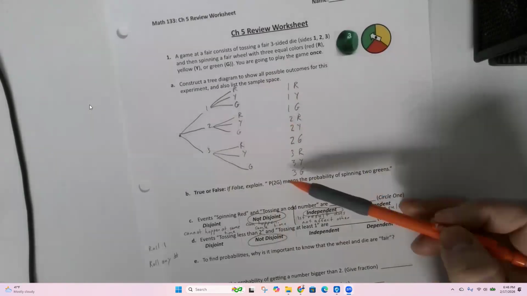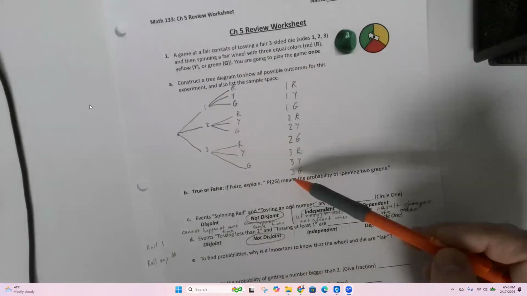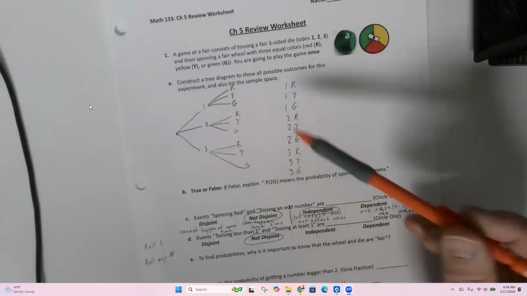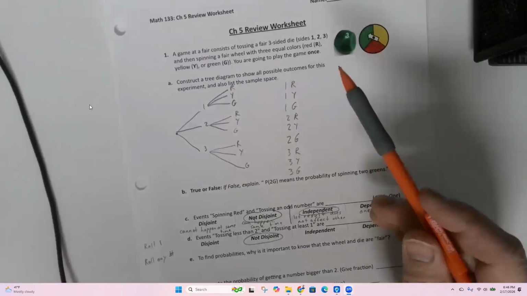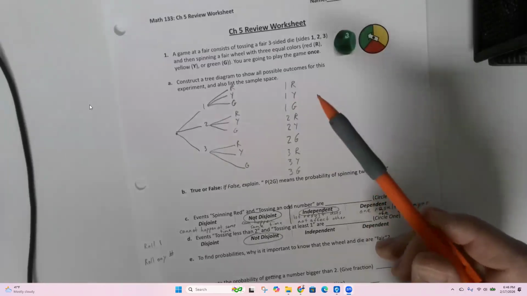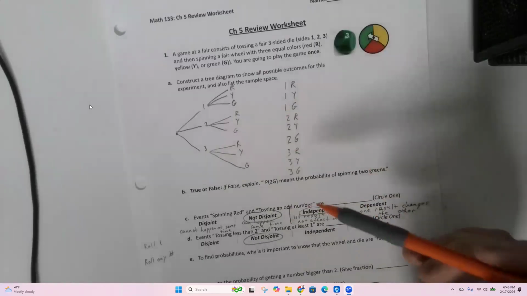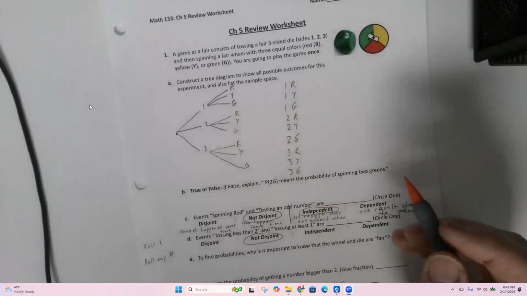No, I didn't, right? We're going to play this game once. We're going to get one of these results. Maybe you get the same result twice, or maybe you do get all of these different results if you play the game over and over and over. But we didn't actually play the game. We didn't actually do the experiment. All we've done is discuss the possibilities. So that is classical. That is theoretical. We haven't actually rolled the dice. We'll see examples later on this worksheet where we are looking at real data.